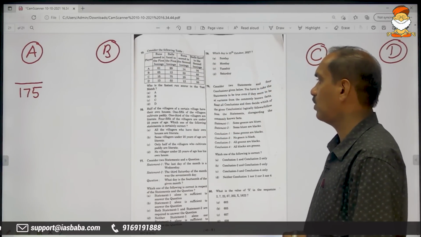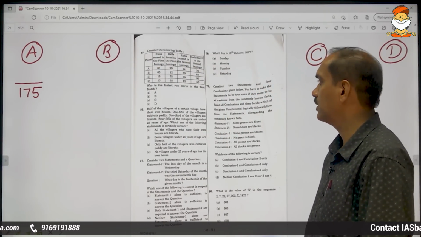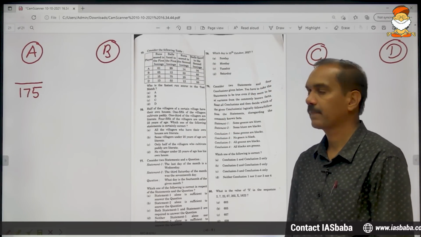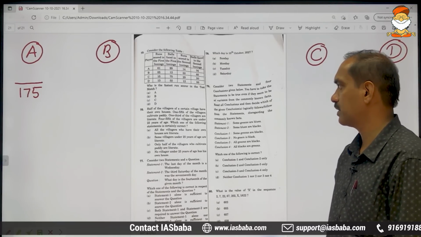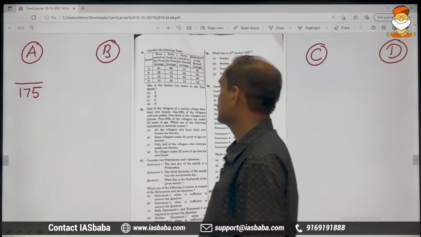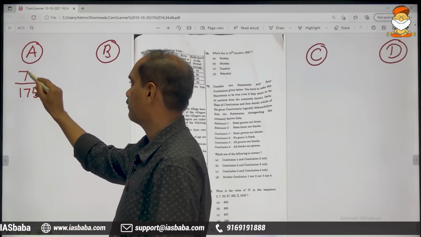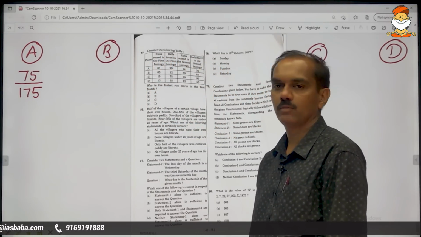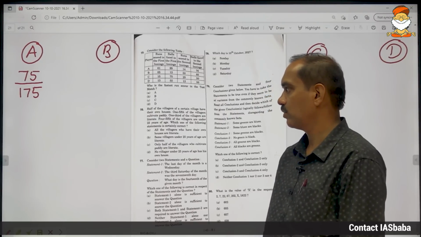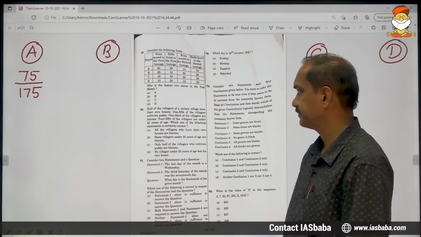And how many runs has he scored? 61 in the first innings, 14 in the second innings. 61 plus 14 gives us 75. So out of a total of 175 balls faced, he has scored only 75 runs.